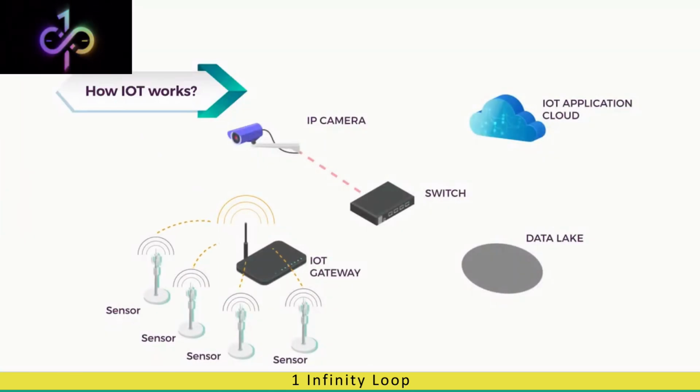The slide displays an animation depicting the operation of IoT. In this animation, it can be observed that the input sensor and actuator data is collected by the IoT gateway. This data is then sent to a switch, which in turn helps in processing the data. If required, this data is stored in the data lake. From here, the data is transferred to the IoT application cloud.